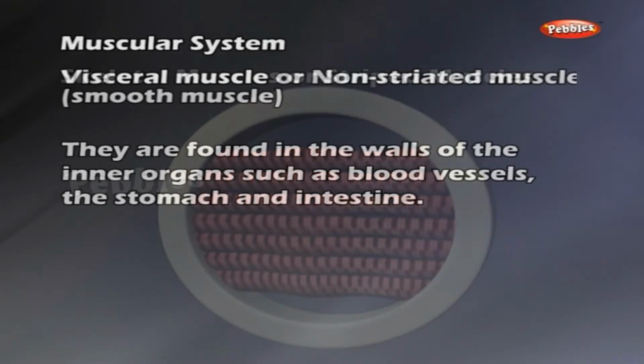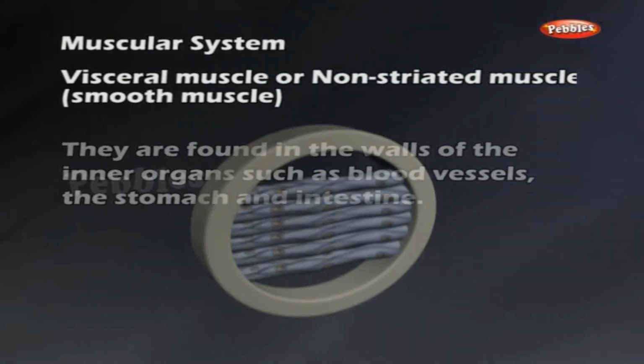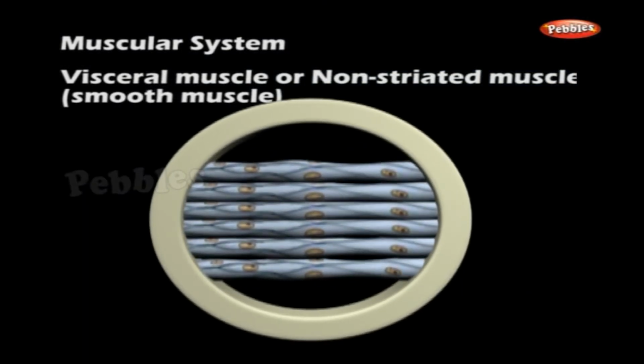Visceral muscle or non-striated muscle, smooth muscle. They are found in the walls of the inner organs such as blood vessels, the stomach, and the intestines. They do not show striation and the muscle cells are spindle-shaped. These are involuntary in nature.